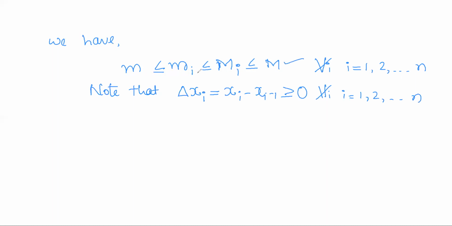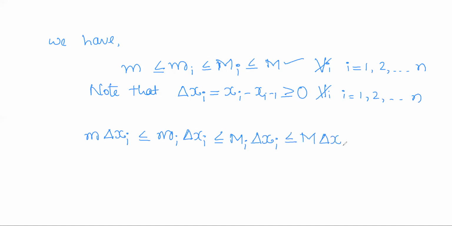Hence the inequality remains the same, that is m into delta xi less than or equal to mi into delta xi less than or equal to capital Mi into delta xi less than or equal to capital M into delta xi, which is true for all i from 1 up to n.